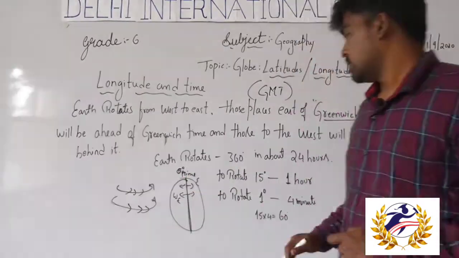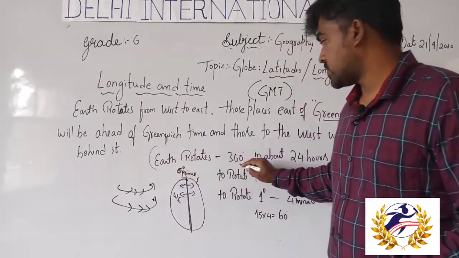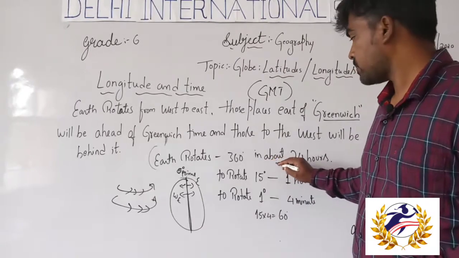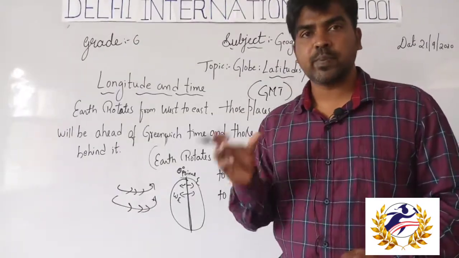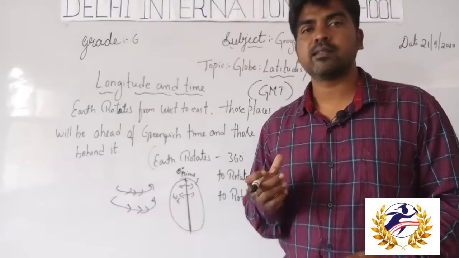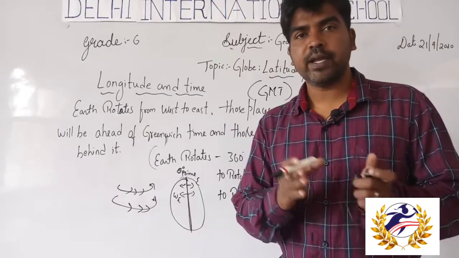Okay students, we know that the earth rotates 360 degrees in about 24 hours. To complete one spin, the earth takes 24 hours, so in 24 hours there is a day and night process.